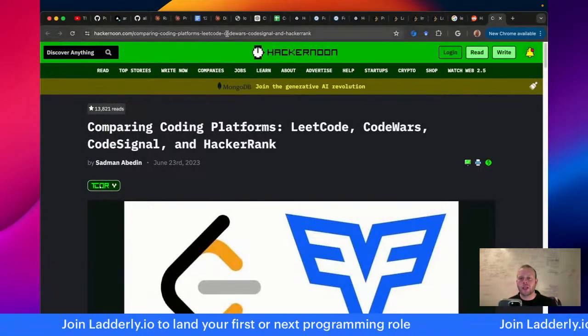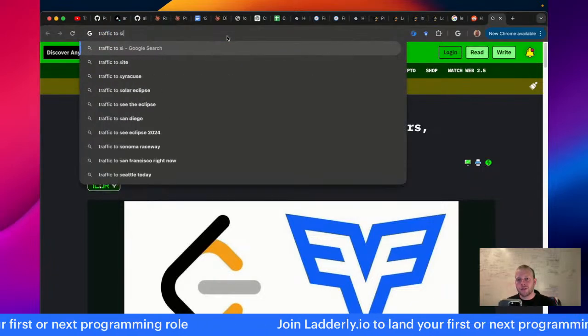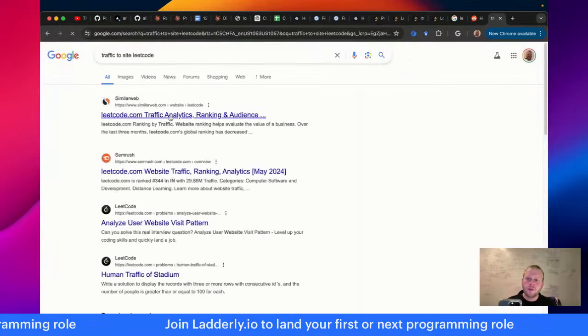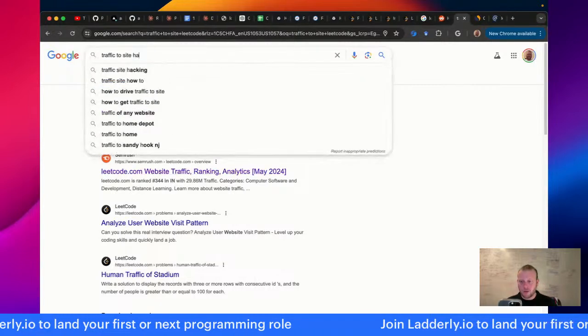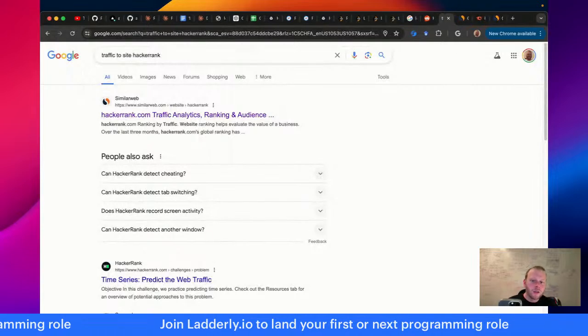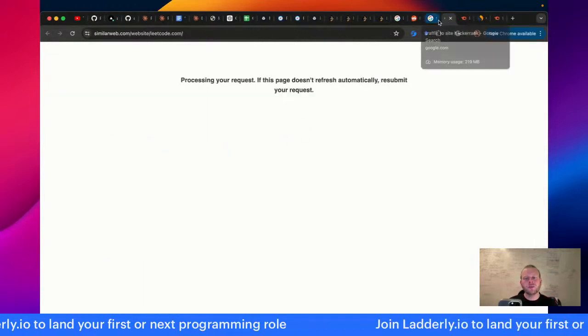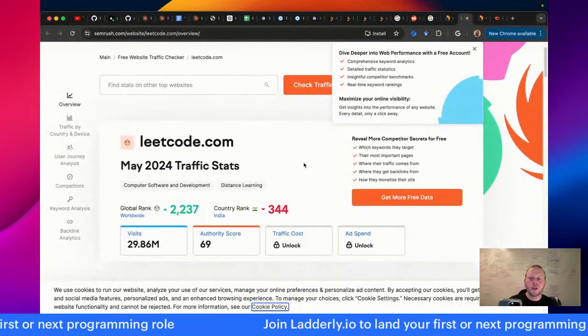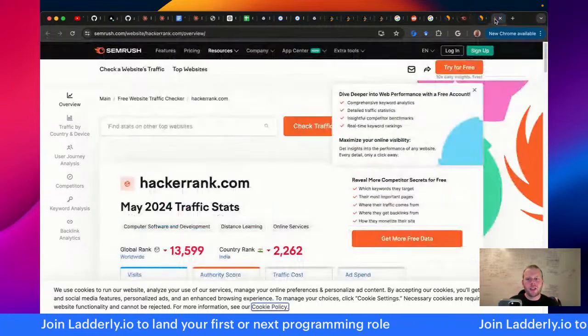Can we do just a quick traffic check? Traffic to site LeetCode. Let's just do a quick traffic analysis. Okay, so the leetcode.com global rank is 2237.